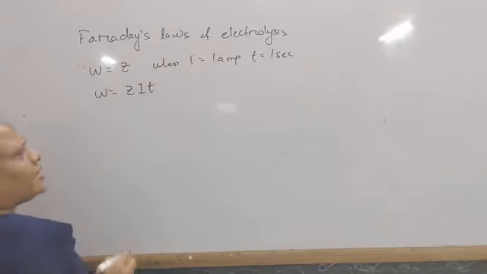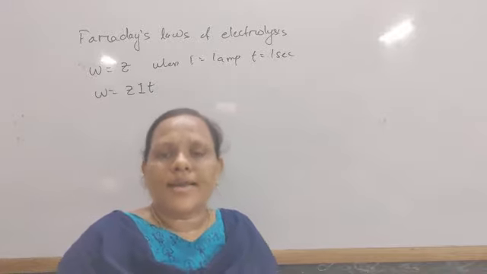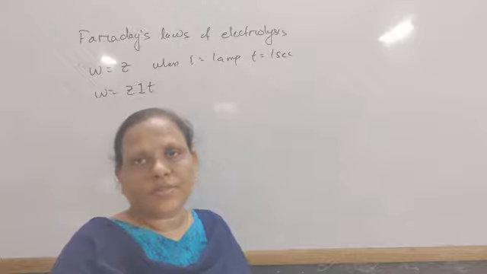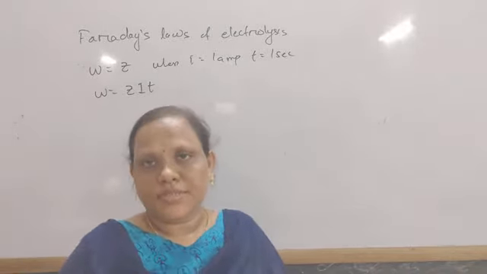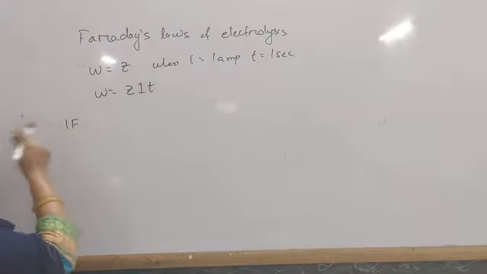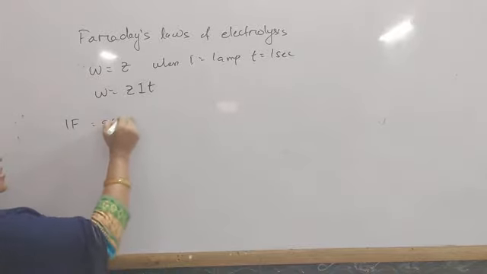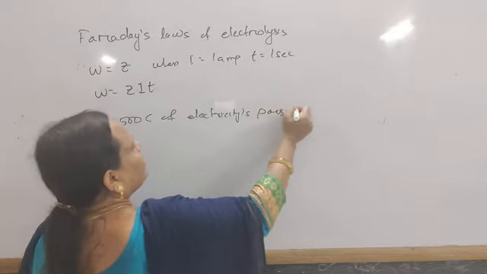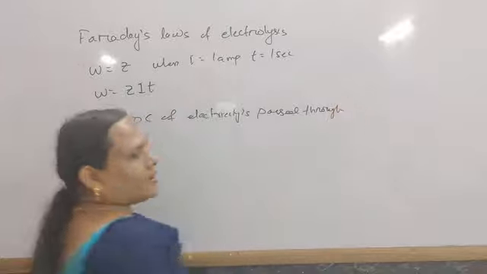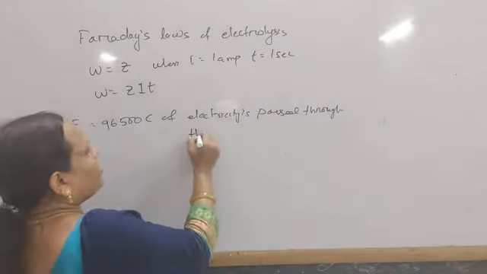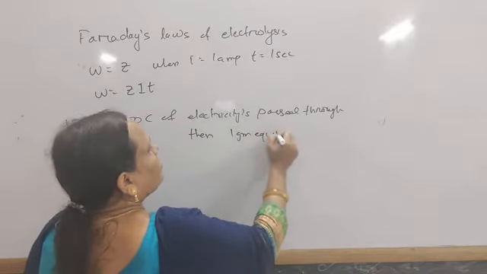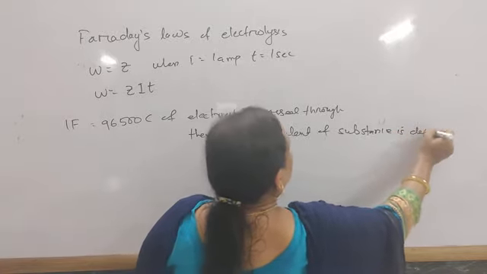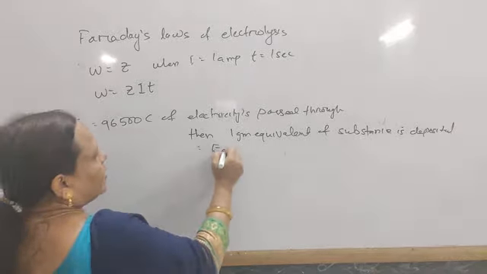Experimentally it is found that when 1 Faraday, or 96,500 coulomb, of electricity is passed through an electrolytic solution, then 1 gram equivalent of the substance is deposited. 1 Faraday is a larger unit of charge. That is equal to, suppose, E gram.